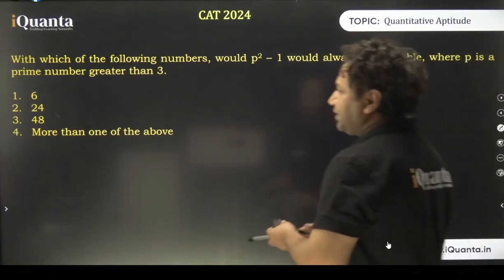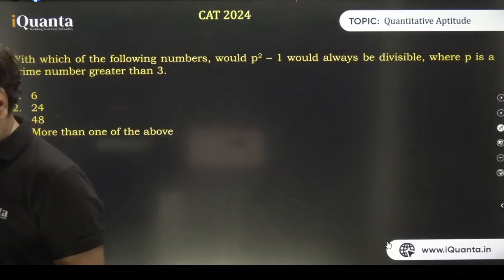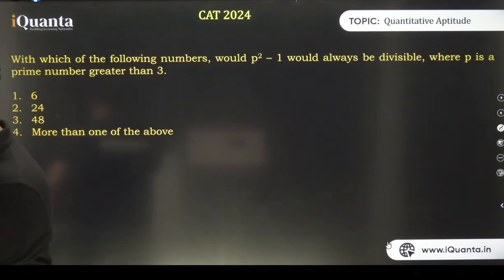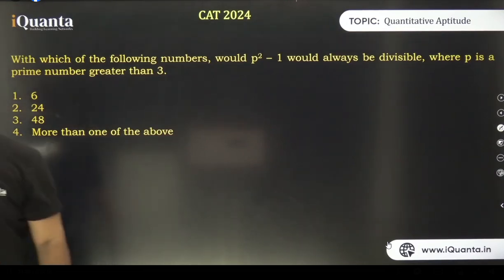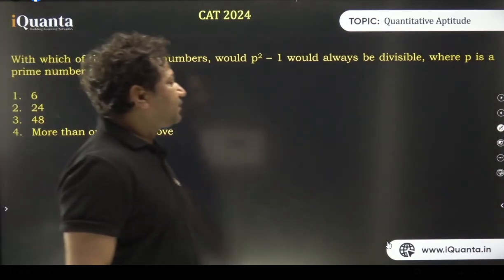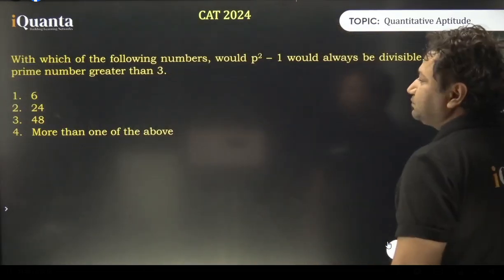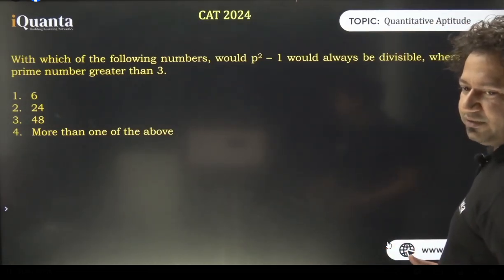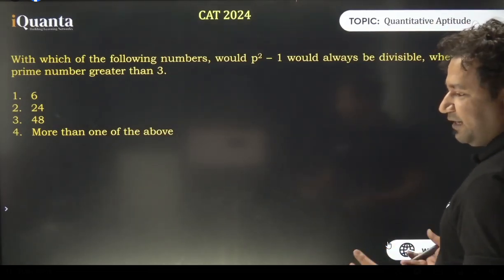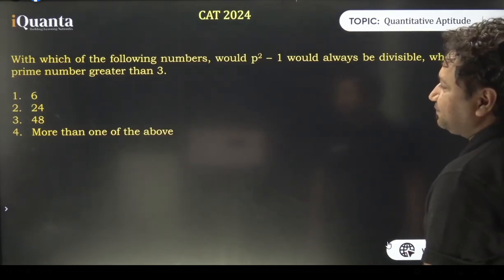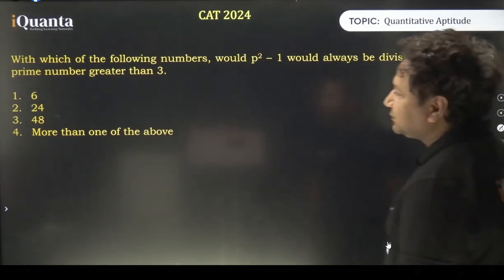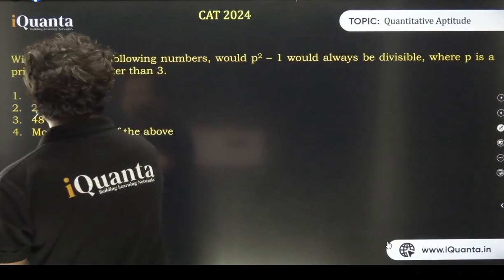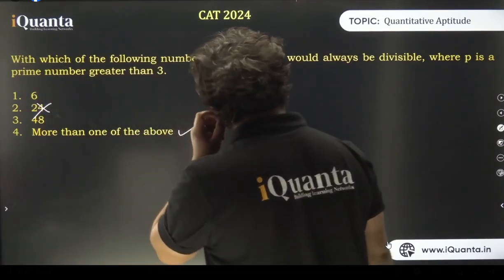Okay, so I can see a lot of people have marked 24, and some have marked more than 1, और more than 1 में लोगों ने 24 and 48 बोल दिया, किसी ने बोल दिया तीनों सही हैं. You know what? When I put this question, I knew that people have this feeling of competition, which is a great feeling, but at times it can kill you. 24 is the wrong answer over here. The answer is more than one of the above.